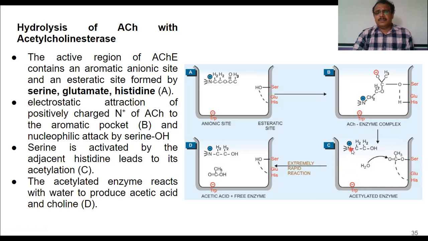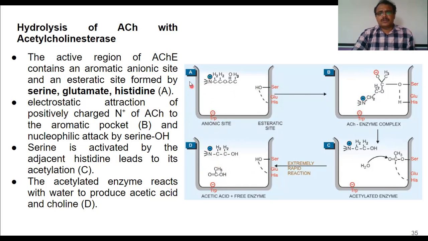This is the acetylated enzyme. It reacts with water immediately. The acetylated enzyme will react with water and it produces acetic acid. It means acetylcholine is hydrolyzed to choline and acetate. So this choline which is formed here is once again taken up for the synthesis of new acetylcholine, and acetate also is utilized for the synthesis. So this is the normal mechanism involved in hydrolysis of acetylcholine by the enzyme acetylcholinesterase.